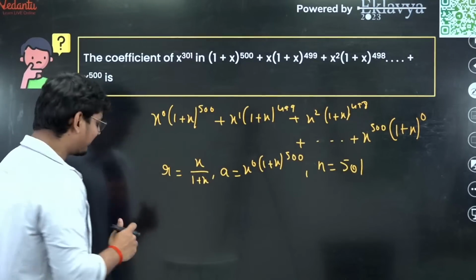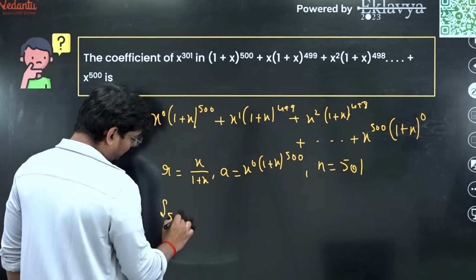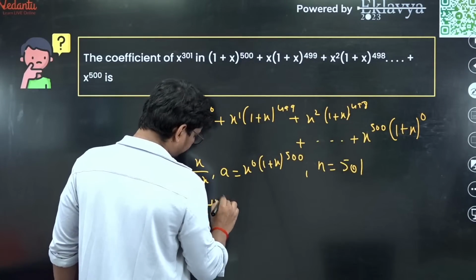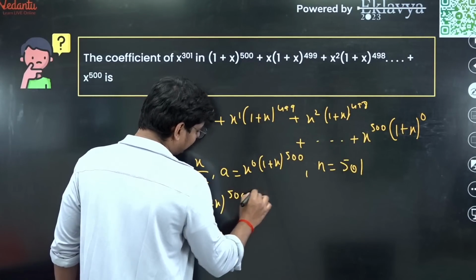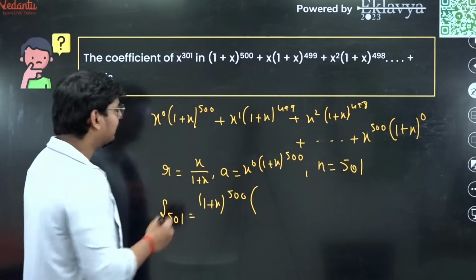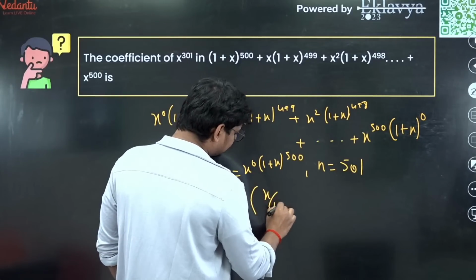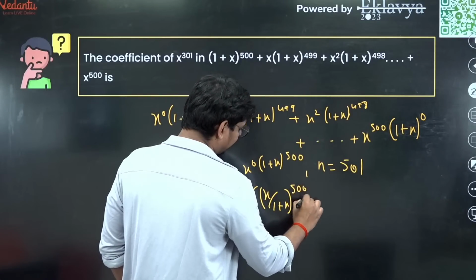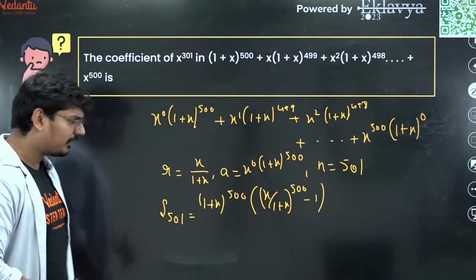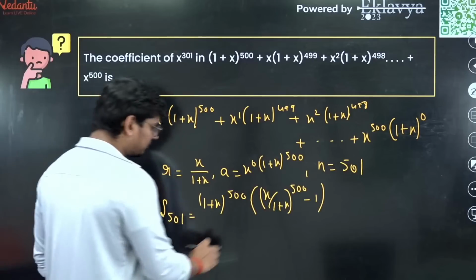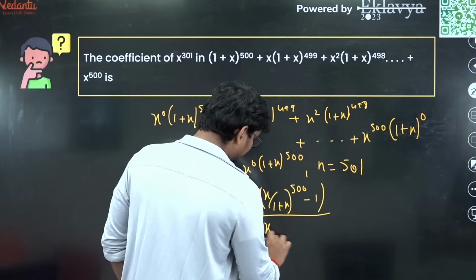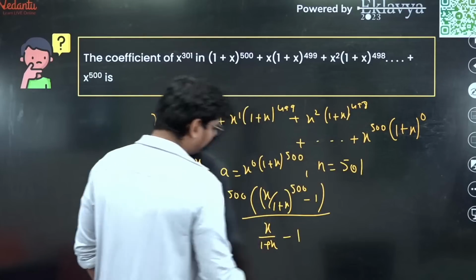We have the formula already. So S501 is a into the first term, (1 plus x) whole raised to 500, into (r raised to n minus 1). So what is r here? x by (1 plus x), whole raised to 501 minus 1, divided by r minus 1, that is x by (1 plus x) minus 1.